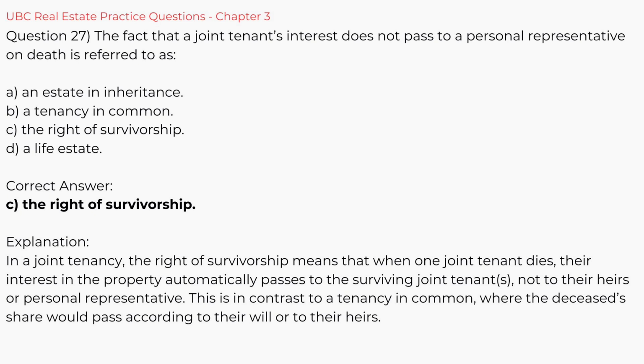In a joint tenancy, the right of survivorship means that when one joint tenant dies, their interest in the property automatically passes to the surviving joint tenant, not to their heirs or personal representative. This is in contrast to a tenancy in common, where the deceased's share would pass according to their will or to their heirs.